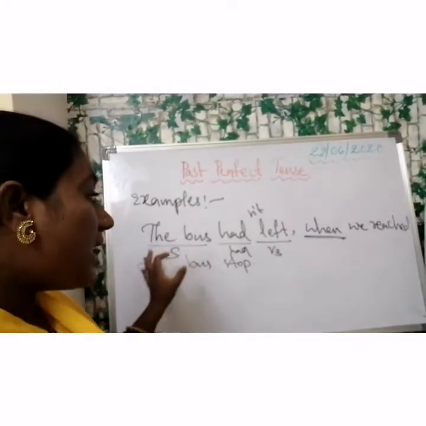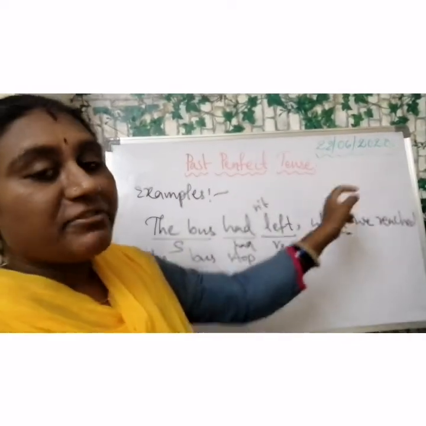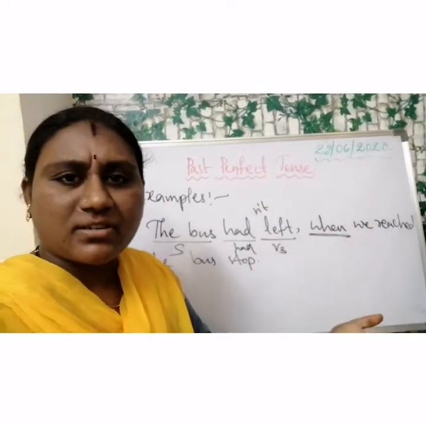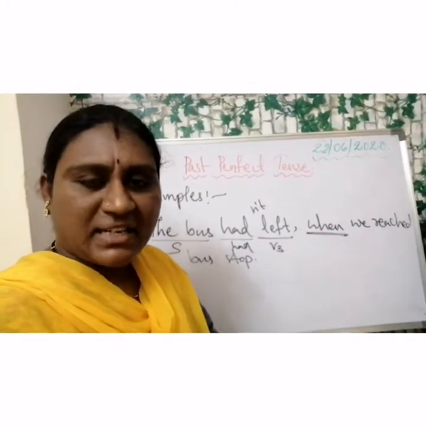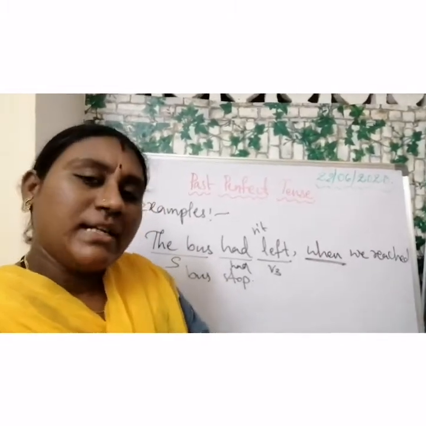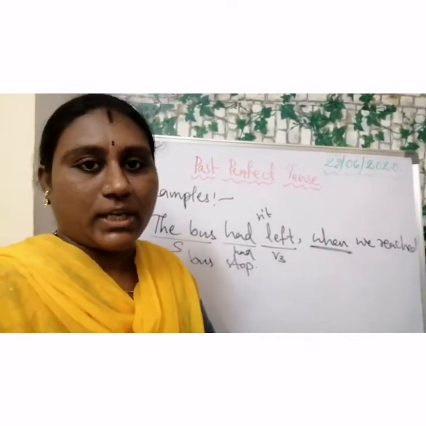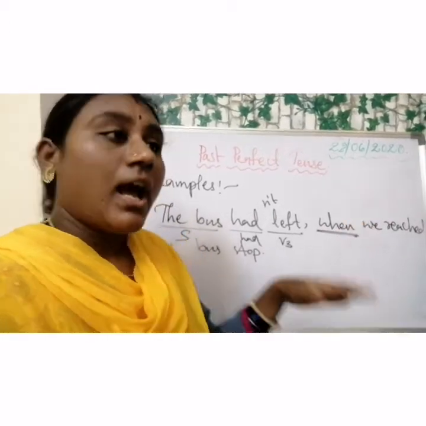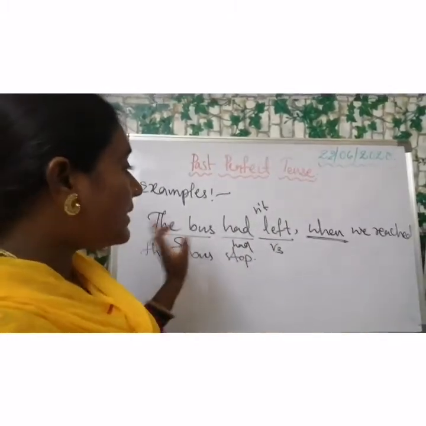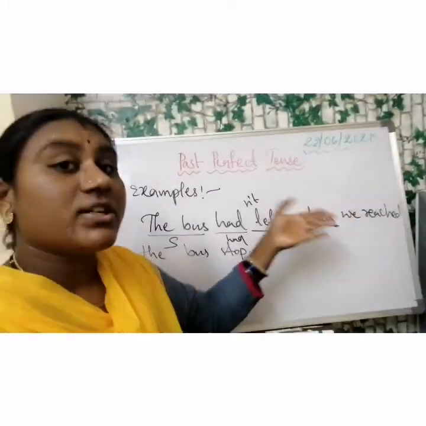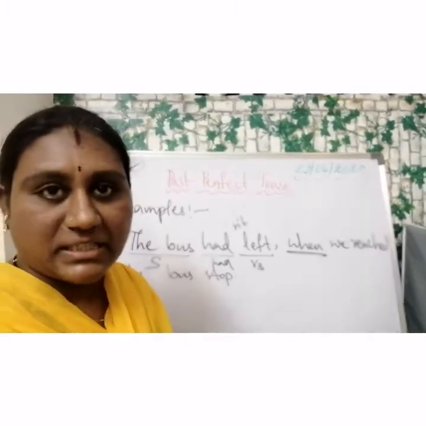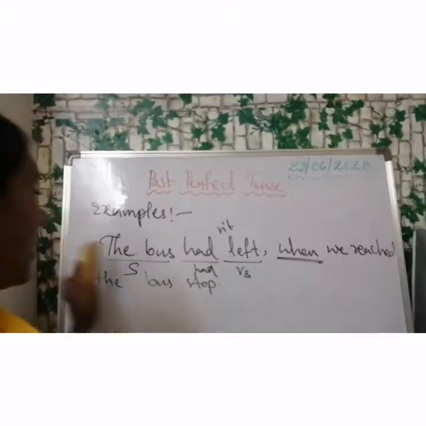So the bus had left when we reached the bus station. It is a completed action. The bus had left 10 minutes ago or 20 minutes ago or 15 minutes ago, whatever it may be. So recently it had left. It had gone out. Of course, that's positive. And if we use the negative, we can say the bus had not left when we reached the bus stop. So it's a negative statement. Okay, and let's move to another example.